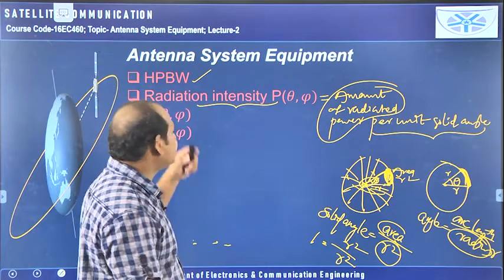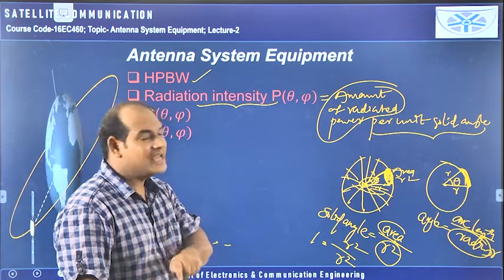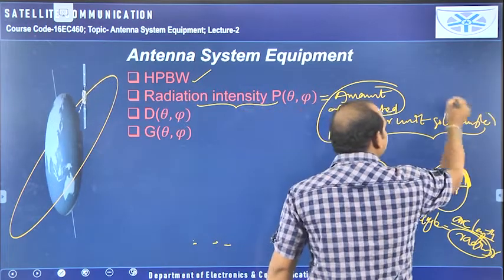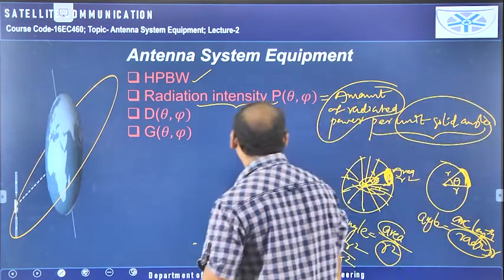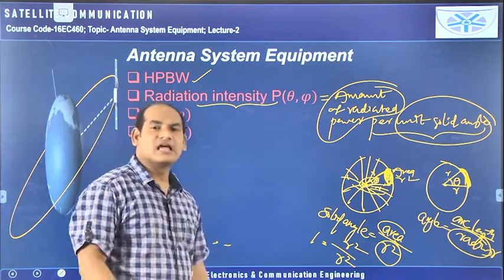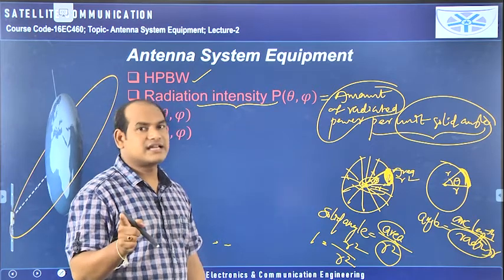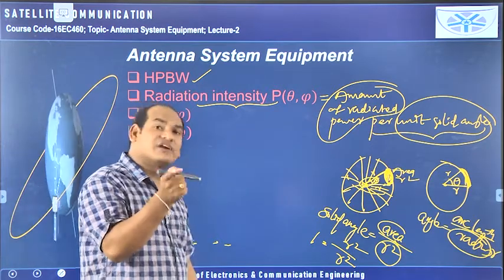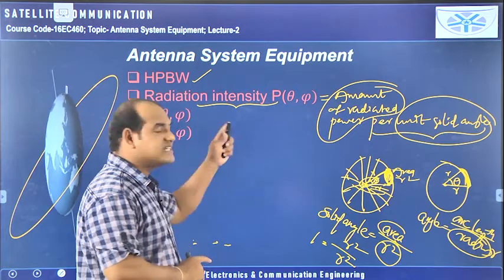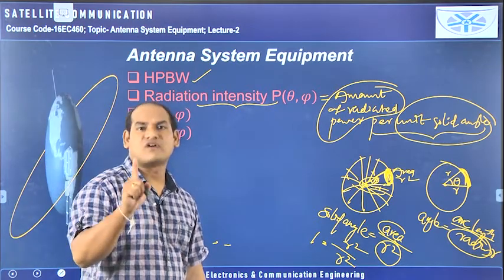Radiation intensity, first of all, is power, but not the total power radiated. It is the amount of power radiated per unit solid angle only. Per unit solid angle, how much power is radiated, that is the radiation intensity. The first thing you need to remember is that it is not different from power. Radiation intensity is also power, so it also has units of watts only.